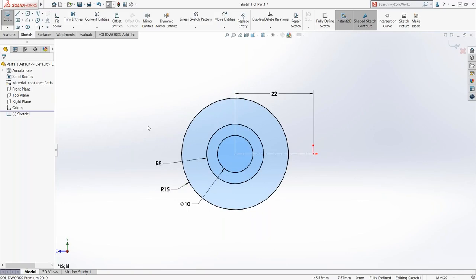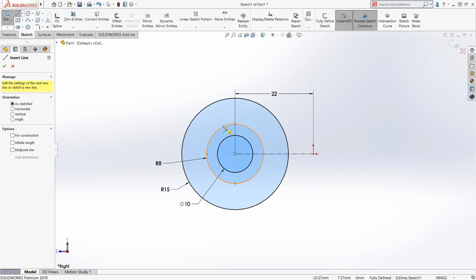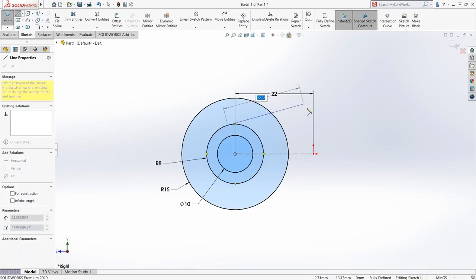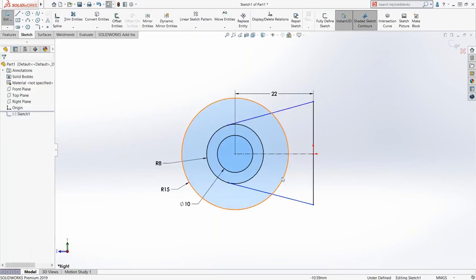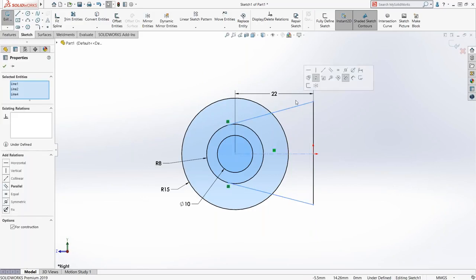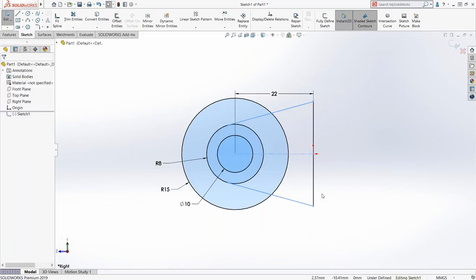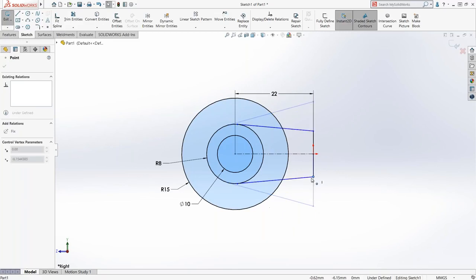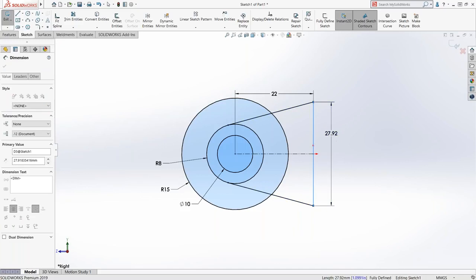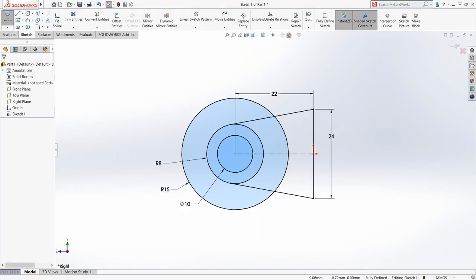So now I'm going to add some lines. I'm just going to pick up the tangency while I'm sketching right here. You can see the tangency has been captured. I'm going to come over just north of my origin, drop that line there, come down here, and we'll pick up tangency right there as well. So now I have that tangency established. I'm going to crossing window select these three items right here. We'll make them symmetric. You can see now my model behaves kind of as I expected. And the height of that was 24. And there we have our first sketch.